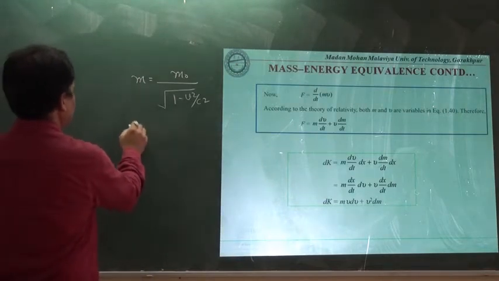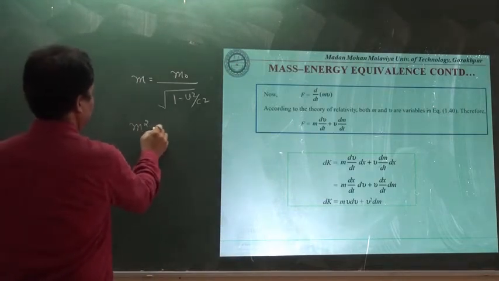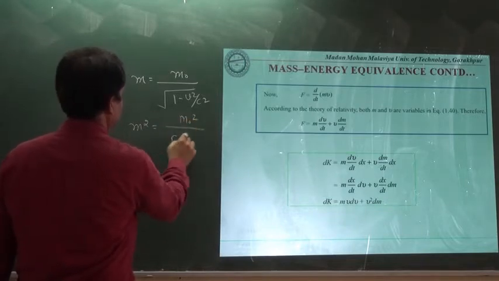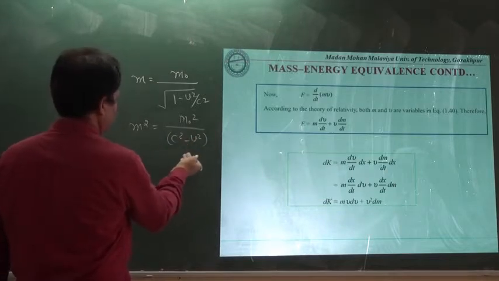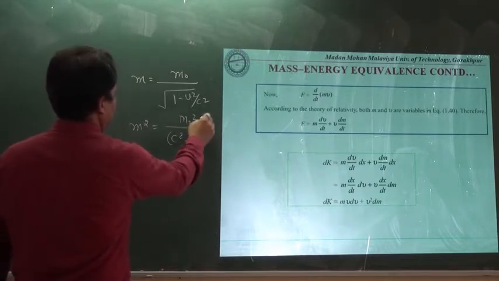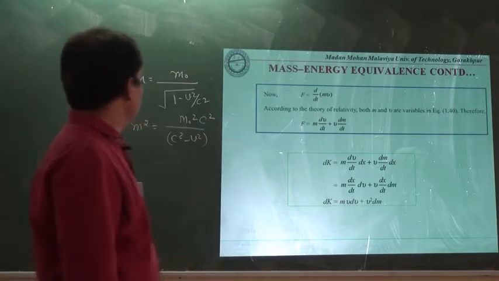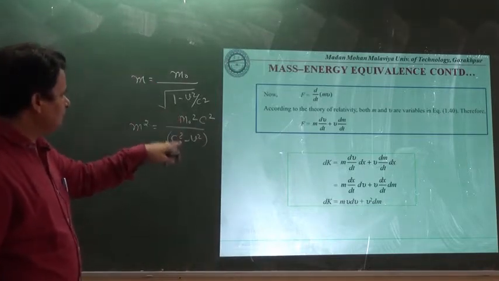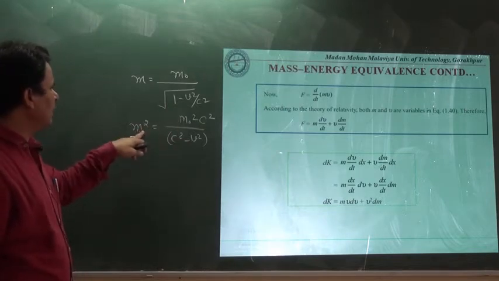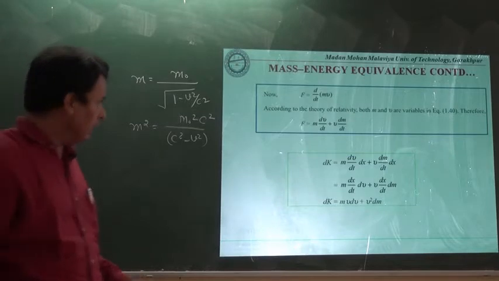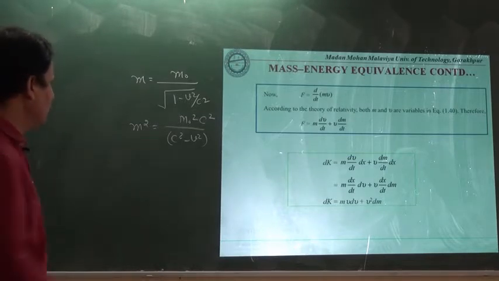By doing this, we can write m square is equal to m0 square divided by c square minus v square, with c square in the denominator, so m square equals m0 square c square upon c square minus v square.